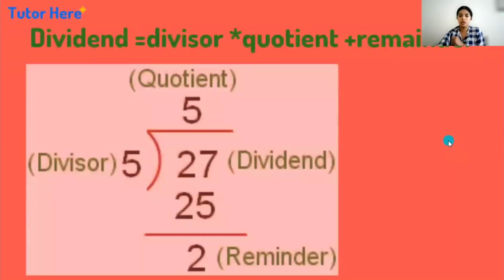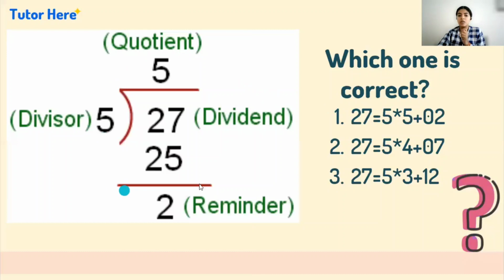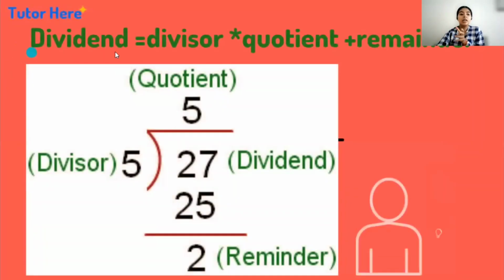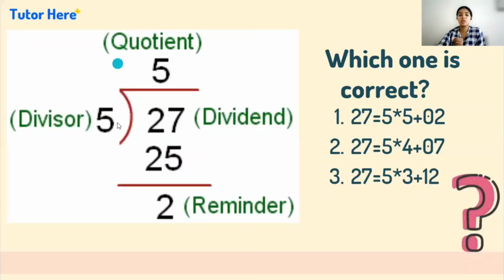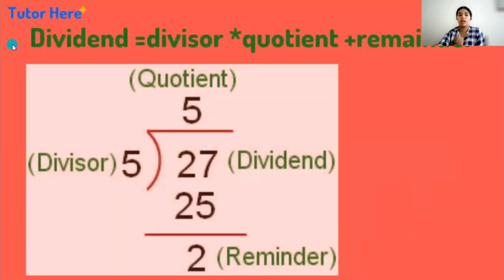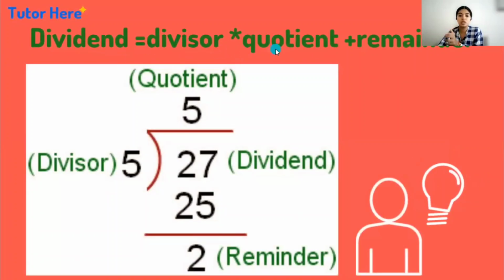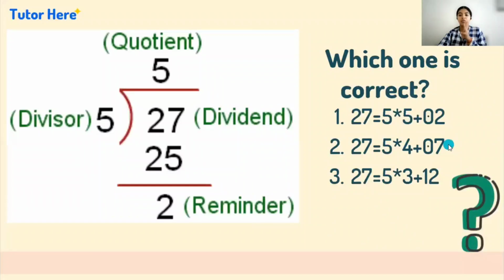So here I am dividing 27 by 5, and I am writing this in three ways, in a statement, that is dividend equals divisor into quotient plus remainder. We all are aware of this statement, right? So I am writing this division process in this statement, dividend equals divisor into quotient plus remainder, in three different ways. Can you tell me which one is correct? Either the first one is correct, or the second one is correct, or the third one is correct? Please pause this video and comment below right now. If all of them are correct, then comment all below.